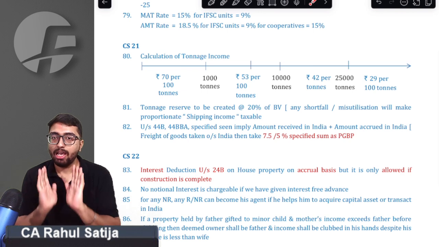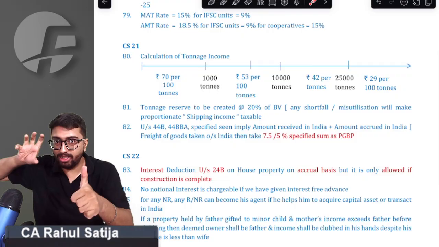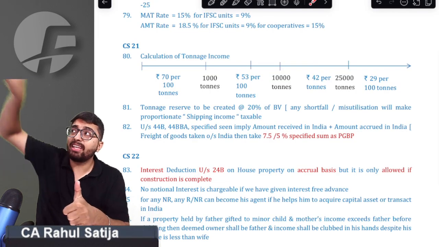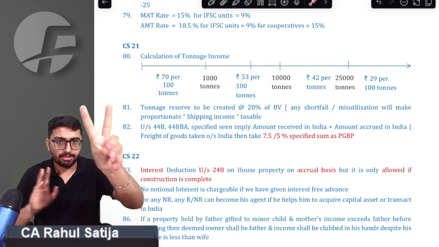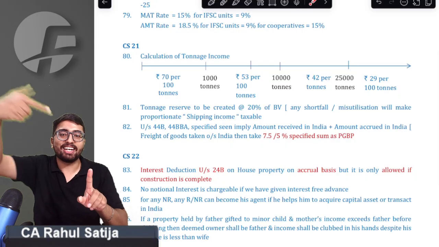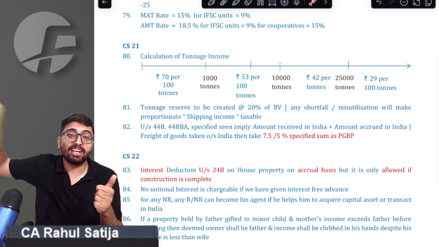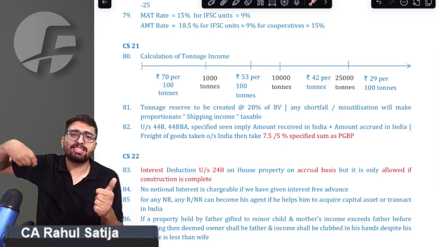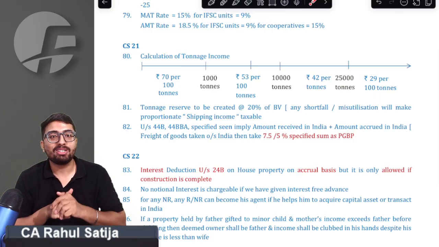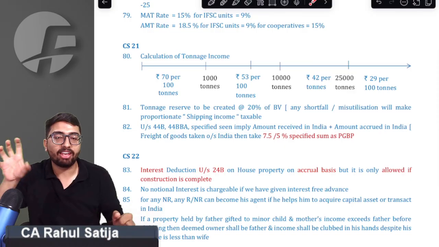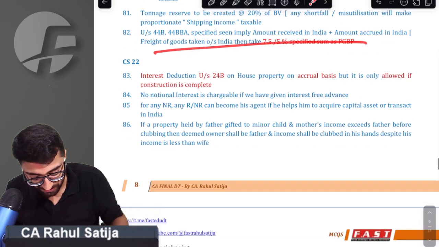But what is the specified sum? Whatever freight has been received in India has to be taken. And whatever goods have been carried outside India, wherever the freight is received, that has to be taken. So two things: freight received in India, and second, freight accrued in India. Freight accrued in India implies whatever goods have been taken outside India, wherever the freight is received, we don't care, we have to add it. Freight received in India and freight accrued in India would be the specified sum, and of the specified sum, 5% or 7.5% is to be taken. We got that point.